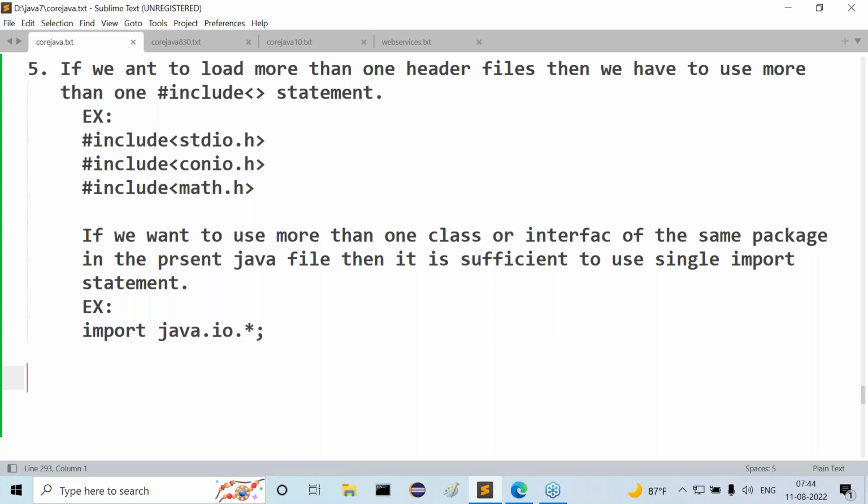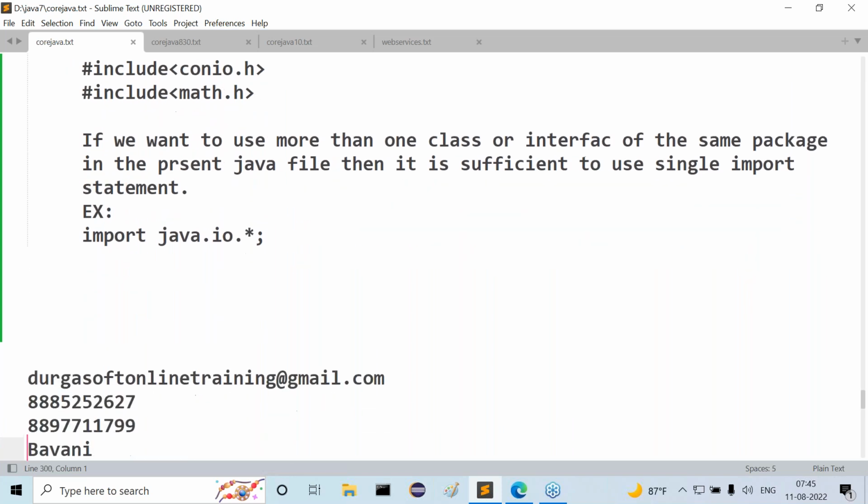With hash include statements, if you want to load more than one header file, we have to use multiple hash include statements. It is not possible with a single hash include statement. But if you want to use more than one class or interface of the same package, it is sufficient to use one single import statement, not required to go for multiple import statements. But if the classes and interfaces come from different packages, we have to write multiple, different import statements. So these are the various differences between hash include statement and import statement.